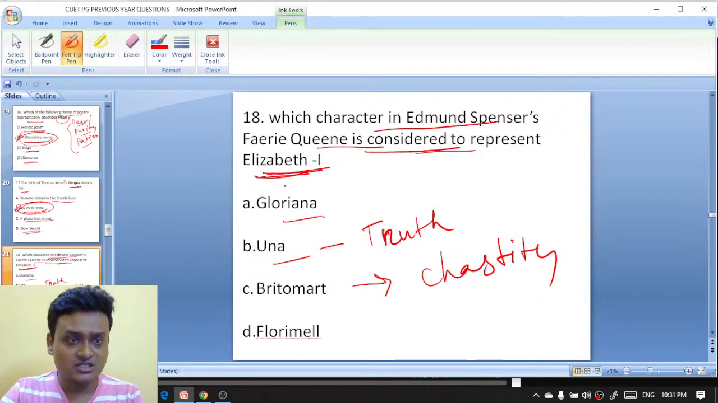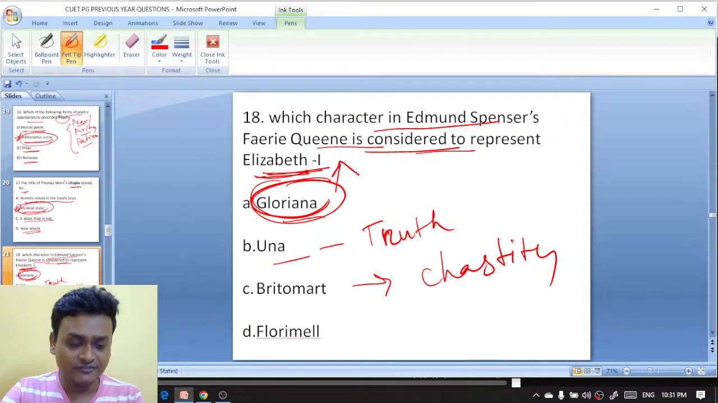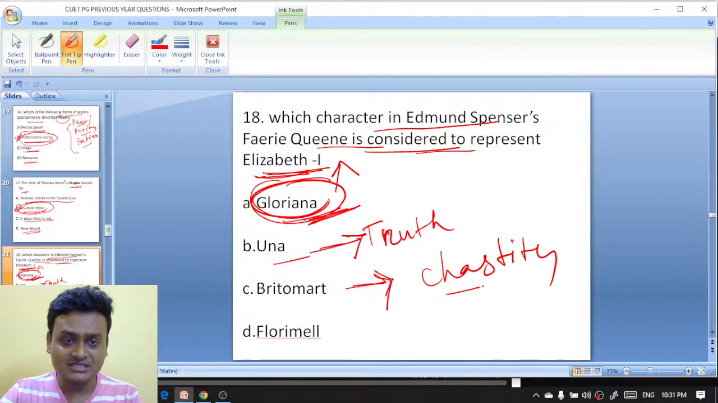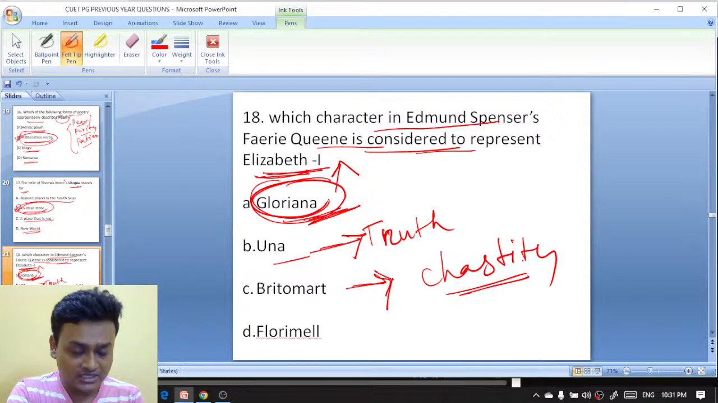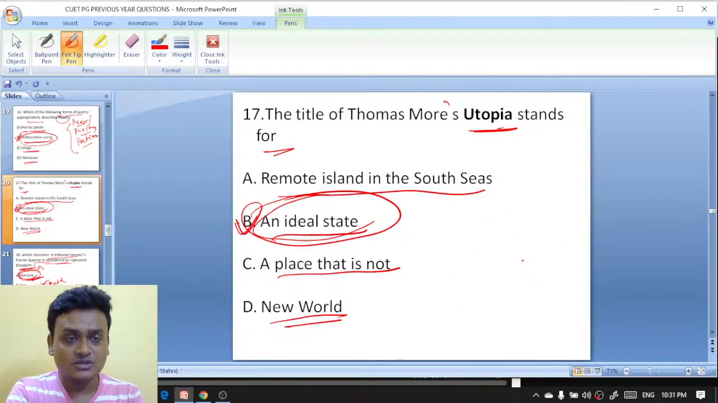It is Gloriana. The character Gloriana represents Elizabeth the First. So here Gloriana is the right answer, and Una represents truth, whereas Virgin Britomart represents chastity. Now let me clarify one thing in the previous question, that is question number 17. The title of Thomas More's Utopia is actually an ideal state.